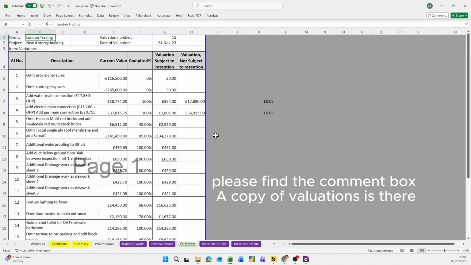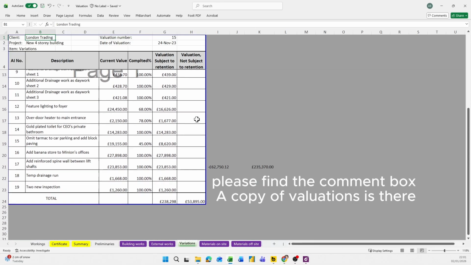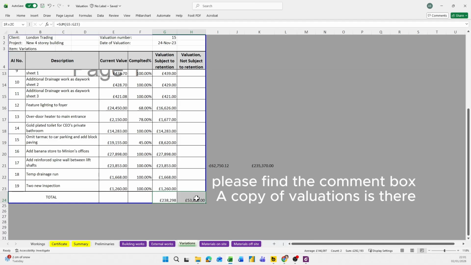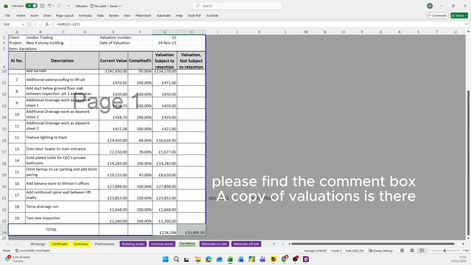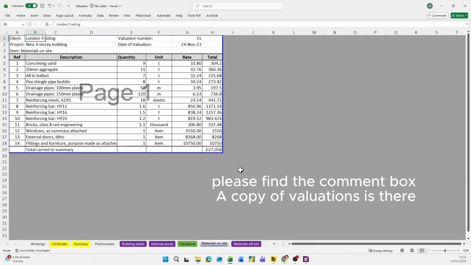This is the variation for the running month. There are two types of variation: subject to retention and subject not to retention. And this is the full amount. I get this information from another source, and I'm not going to show that. This is the material on site, meaning the supplier has already supplied it to the site until now.